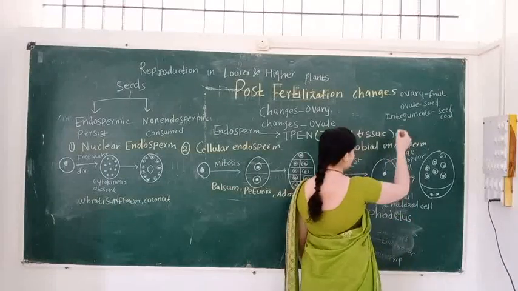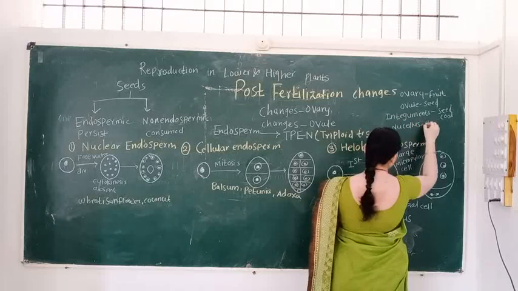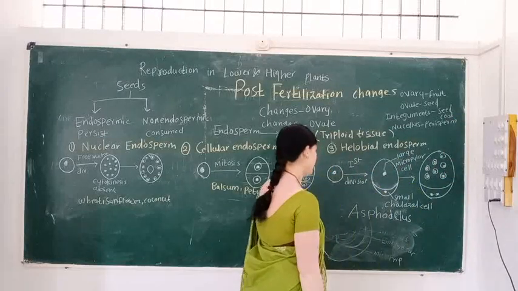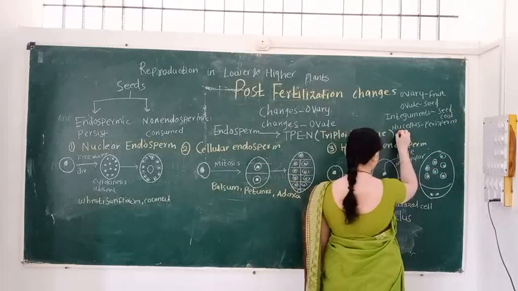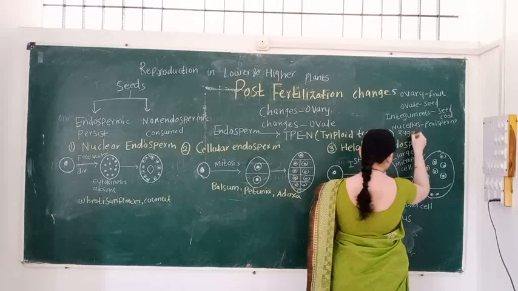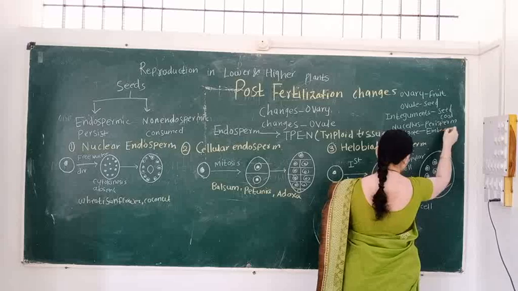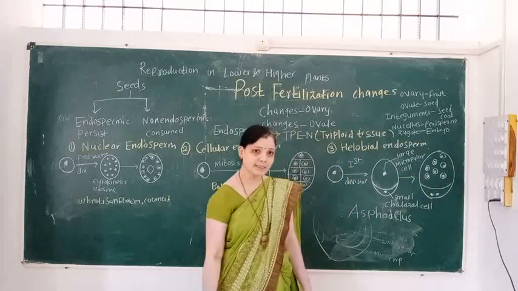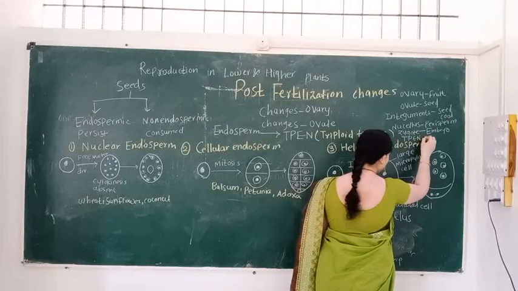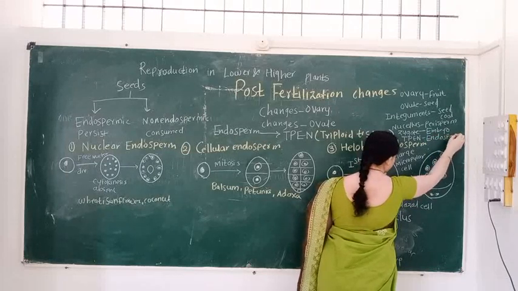Then the nucellus is converted into the perisperm. Remember these changes. And as a result of double fertilization, the zygote is converted into the embryo, and from the embryo a new plant body is developed. And the TPEN, the triploid primary endosperm nucleus, is converted into the endosperm.